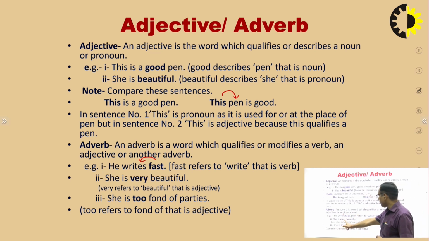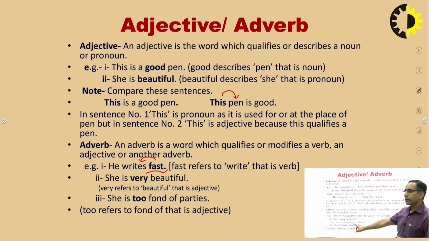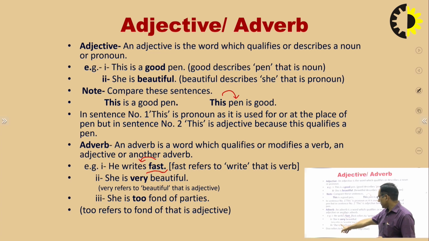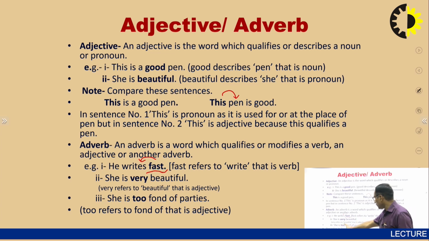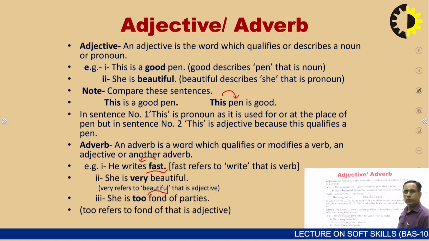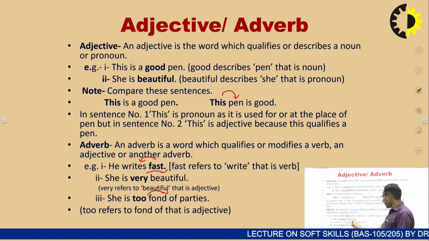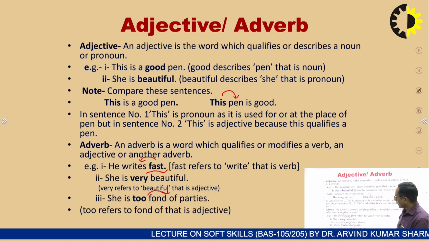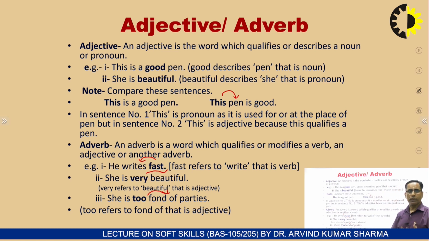Same, she is very beautiful. Very qualifies beautiful, and beautiful is an adjective. So if a word qualifies an adjective or a verb, we can again say, she is too fond of. So too qualifies fond of, and fond of is an adjective. So whenever any word describes an adjective, a verb or an adverb, this is known as an adverb. Clear?